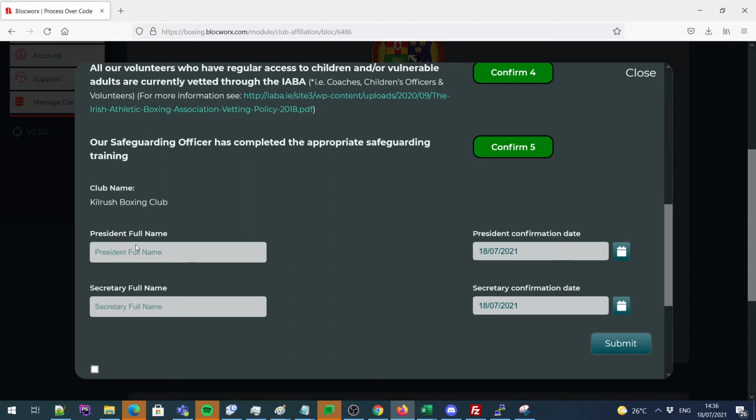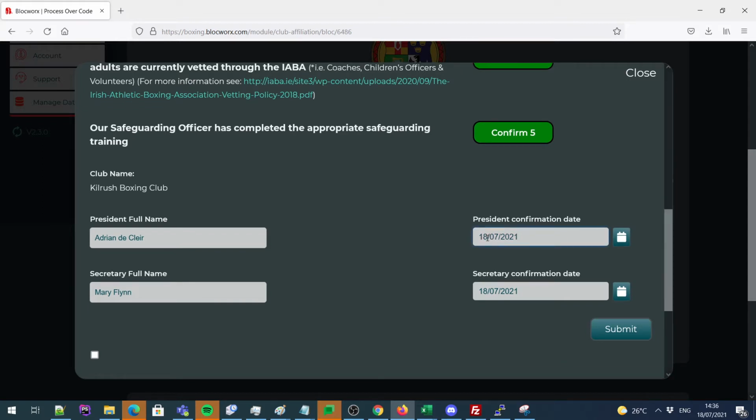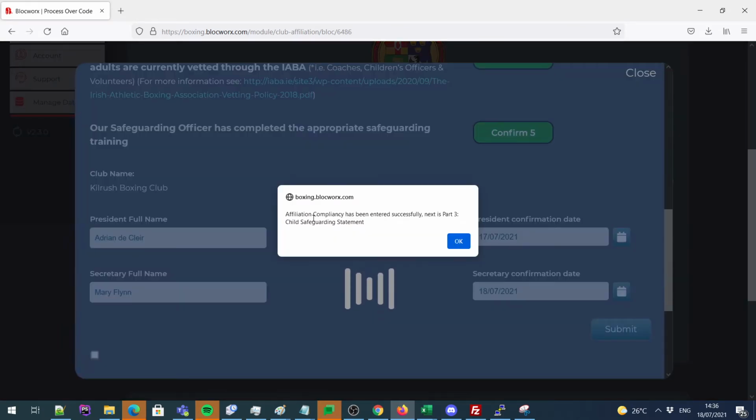You then fill out the president and the secretary's full name. And the date of confirmation will be pre-populated, but you can change this if someone has confirmed this the previous day. Once you click submit, you'll once again be given a pop-up that this form has been completed successfully, and you'll be moved on to part 3, which is the child safeguarding statement.